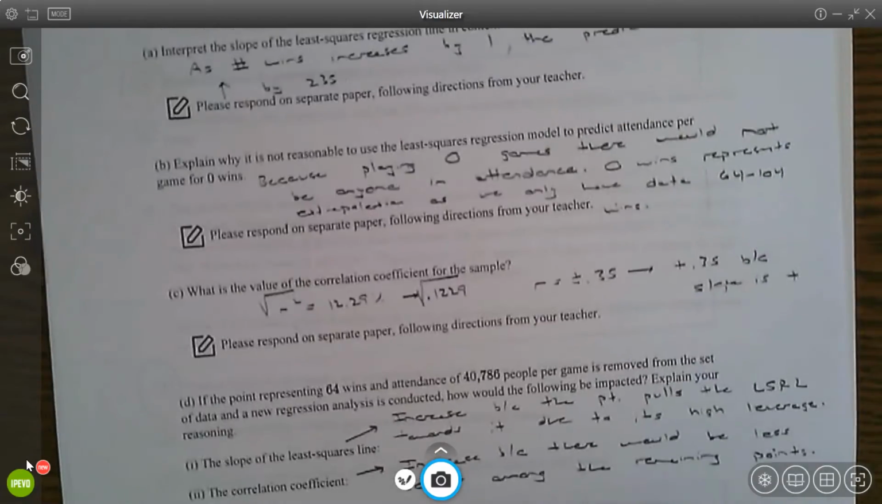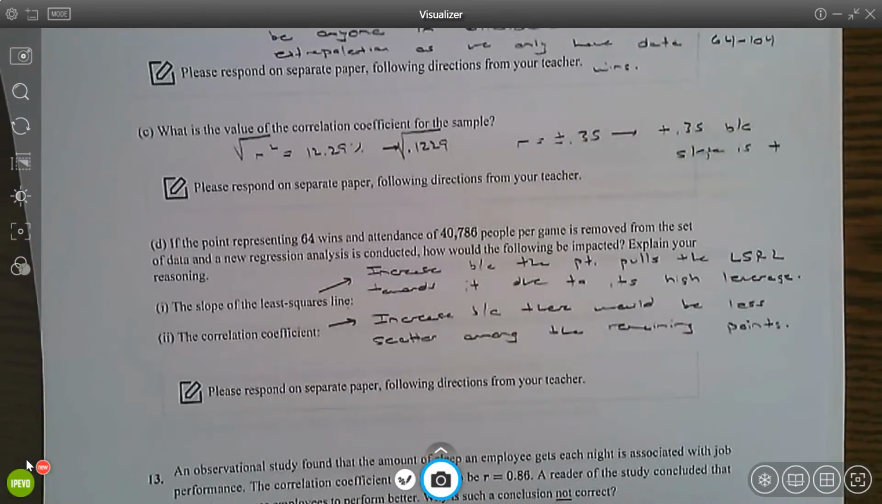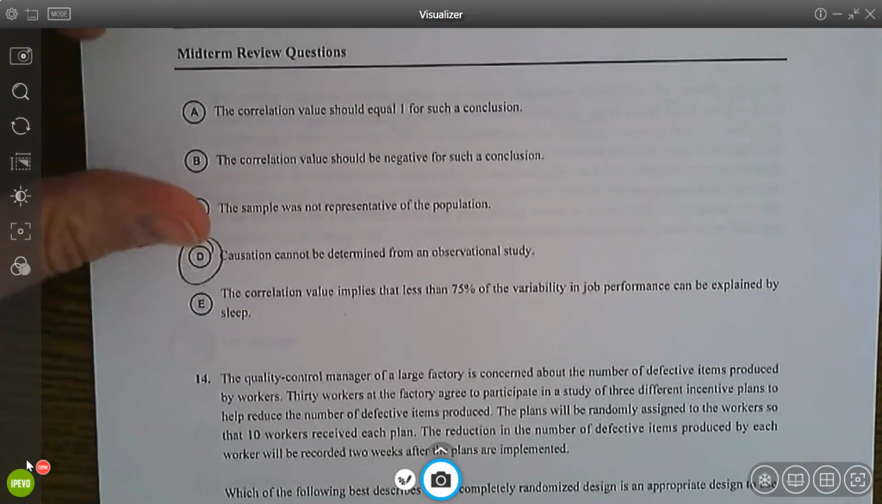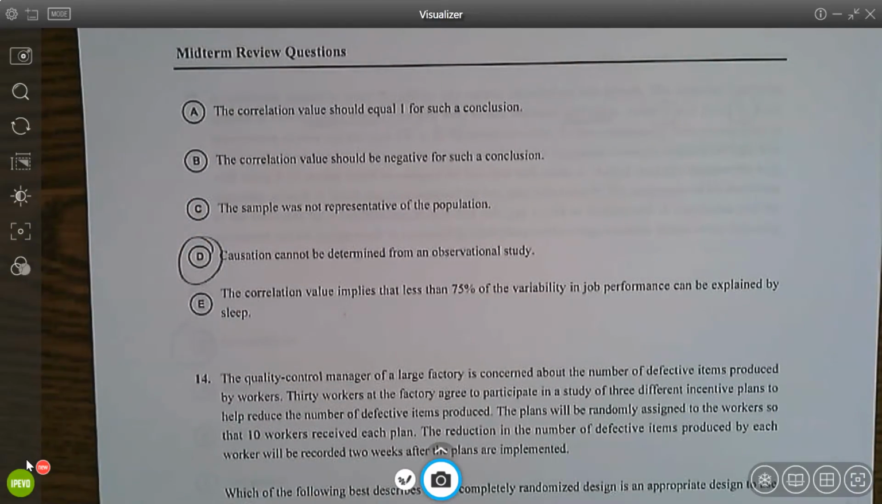Okay, question 13. What can we not conclude? This is one of the most important things that we'll talk about the whole year. Association doesn't prove causation. This is not an experiment. They're just observing. So this is D.